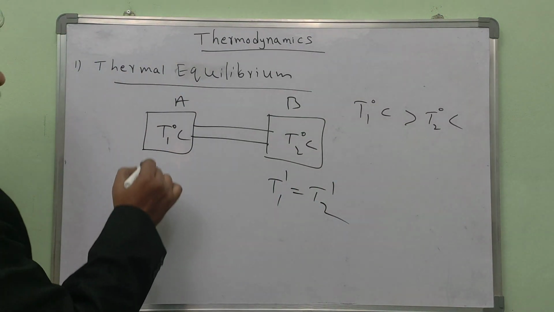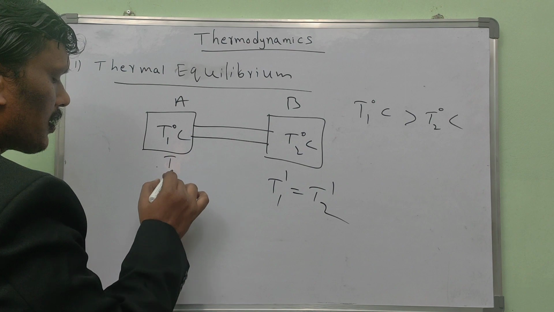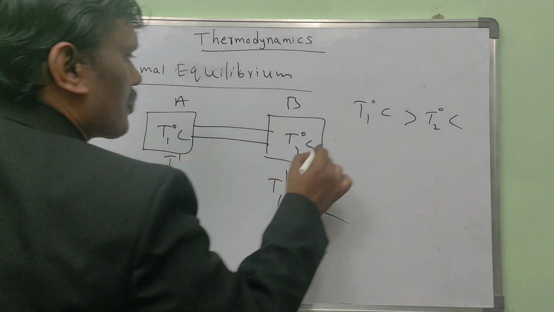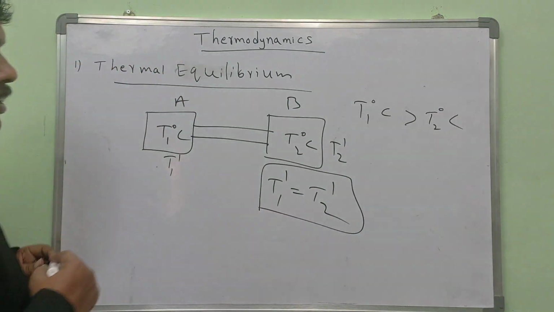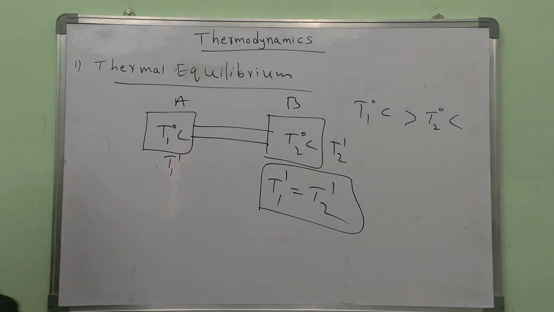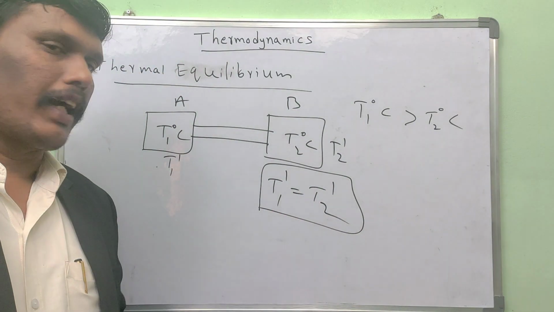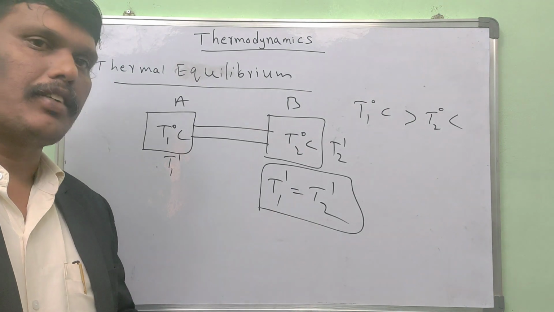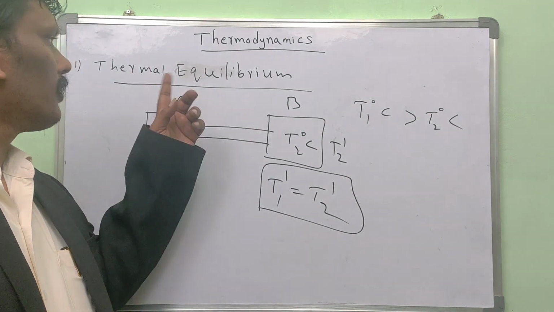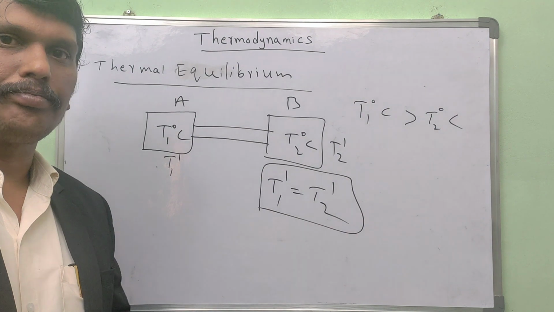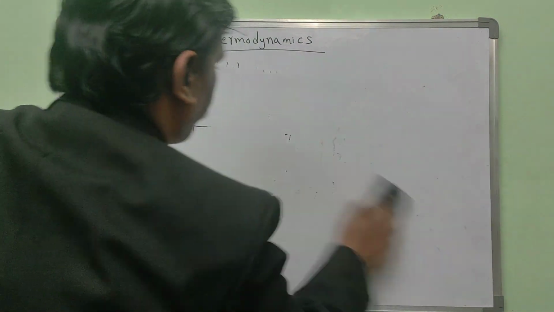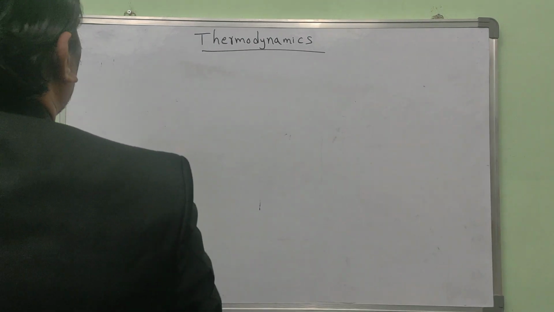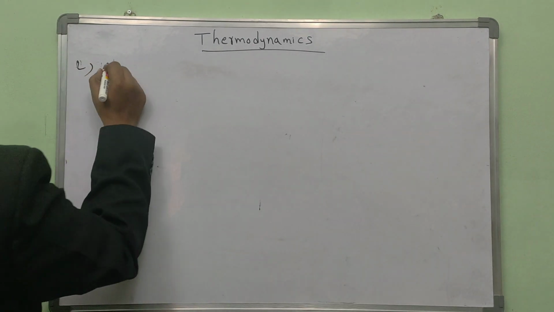After some time its temperature may be T1 dash and the other's temperature may be T2 dash. Both temperatures are the same after some time, so T1 dash is equal to T2 dash. In this condition we call both bodies thermal equilibrium to each other. And the next one is the first law of thermodynamics.